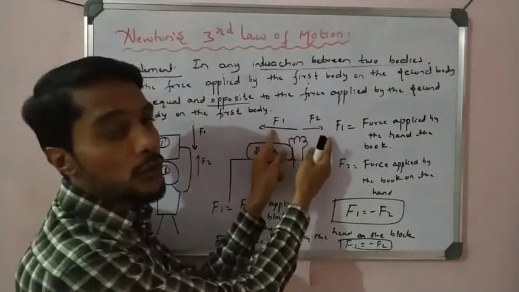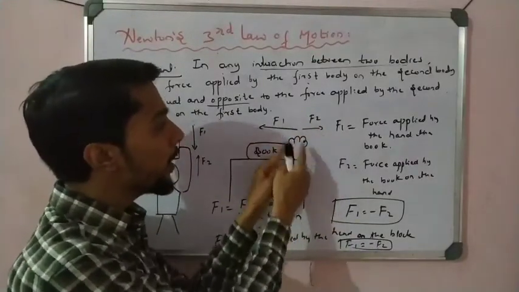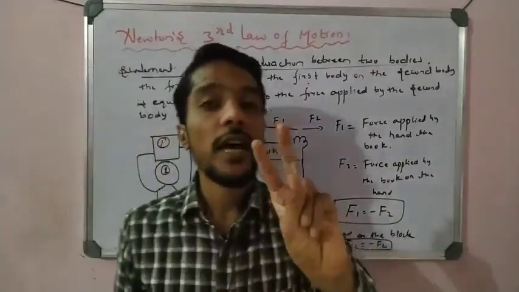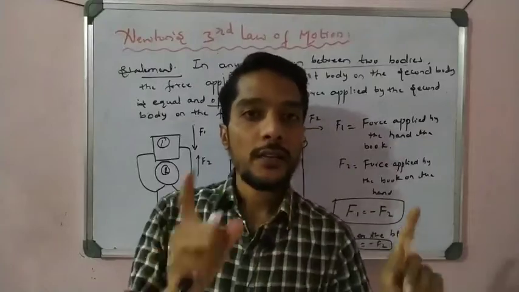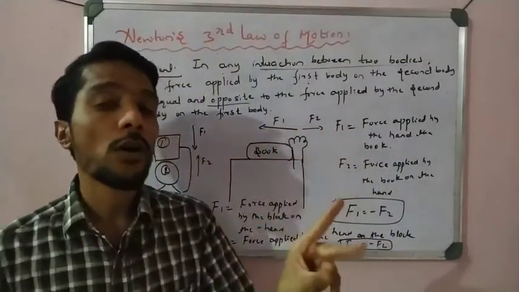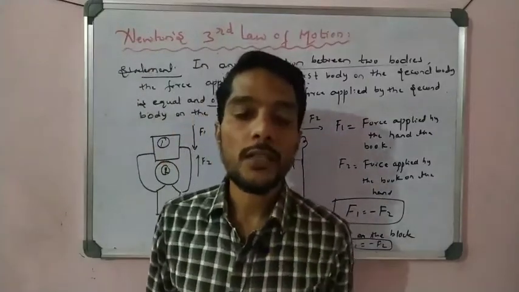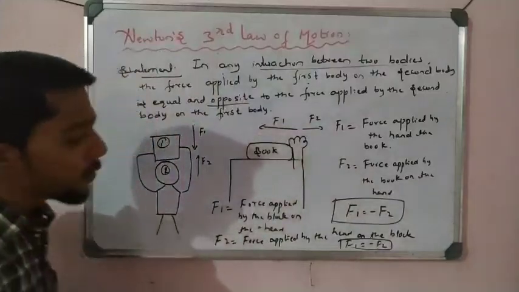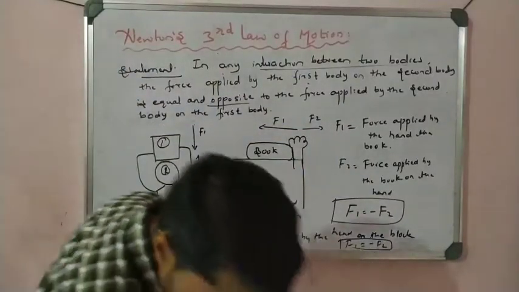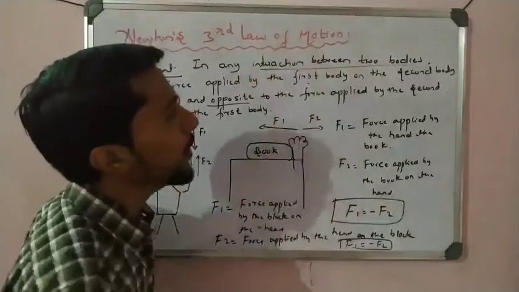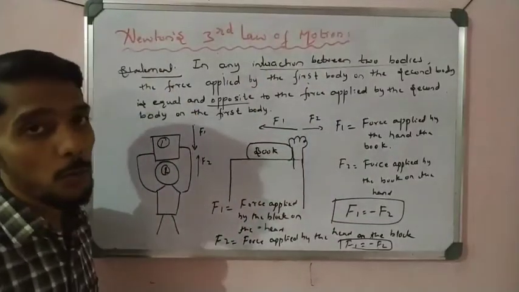Okay, a system of two forces. F1 is from one system and F2 is from another system. So two bodies are there. Newton's third law is about the interaction between two bodies, the forces applied on the two bodies. Remember, Newton's third law is all about the interaction between two different bodies. So these are some simple examples to understand Newton's third law of motion.